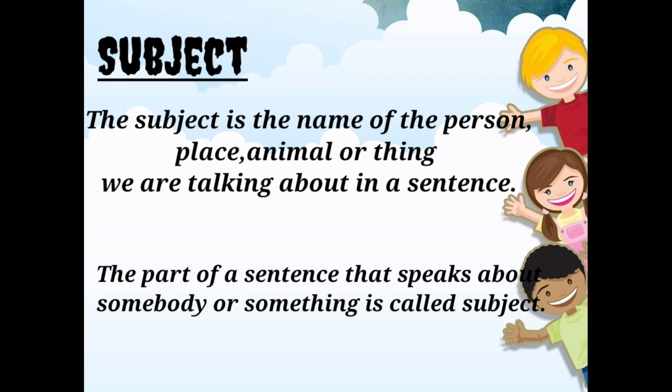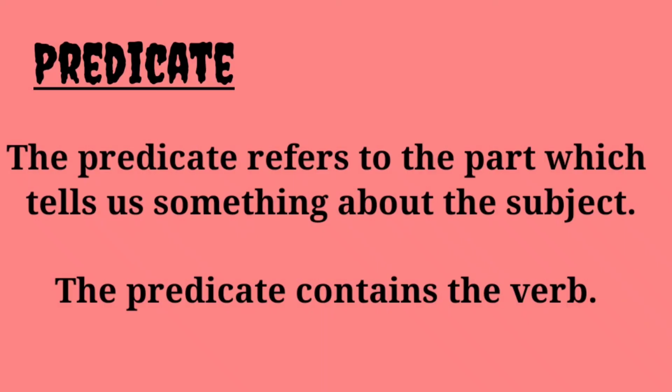A part of a sentence that speak about somebody or something is called subject. Okay, a predicate refers to a part which tells something about the subject. ஒரு ஆக்ஷன் டன், எந்த ஒரு ஆக்ஷன் நடந்தாலும் அதுதான் predicate. Okay, have you understood? Doer of an action is subject and the action done is predicate. The predicate must contain verb.